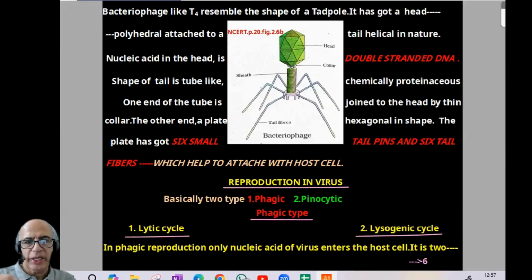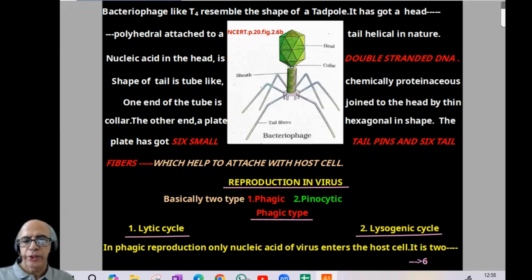In bacteriophage, it has got a head. Polyhedral shape you can find. Here the shape, polyhedral, attached to tail. See here, you can find tail, which is helical in nature. Now, nucleic acid is in the head. It is double-stranded DNA, so an important item in bacteriophage.